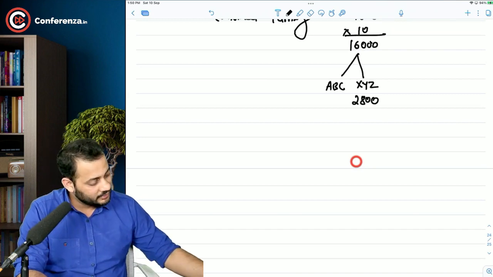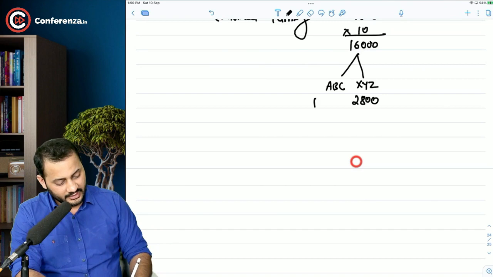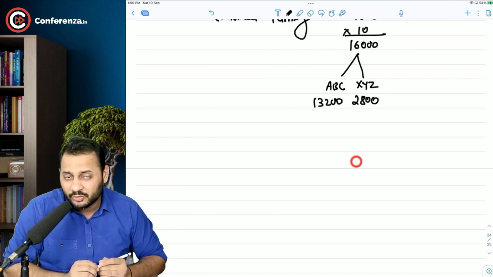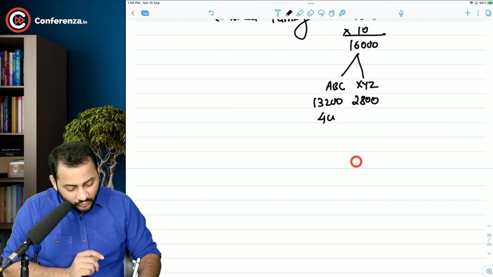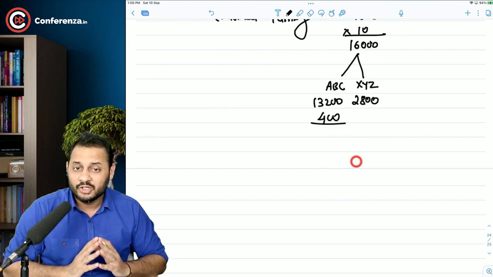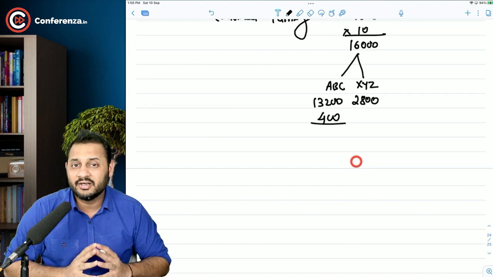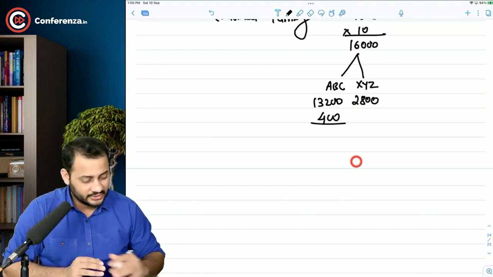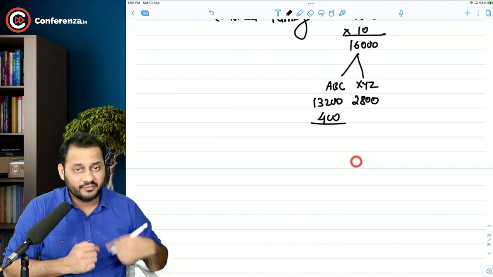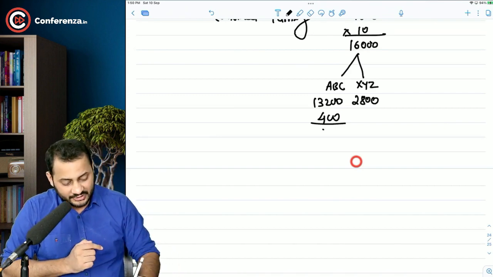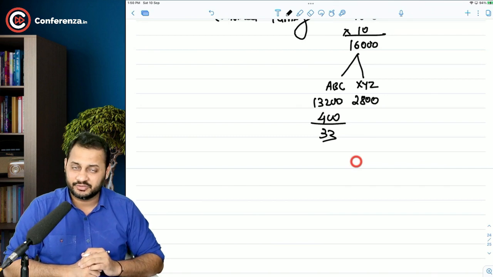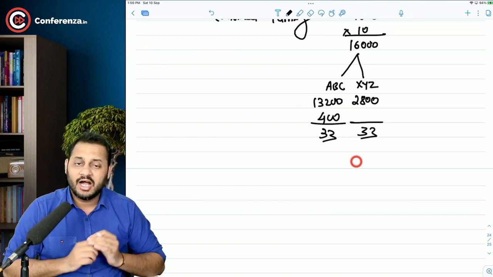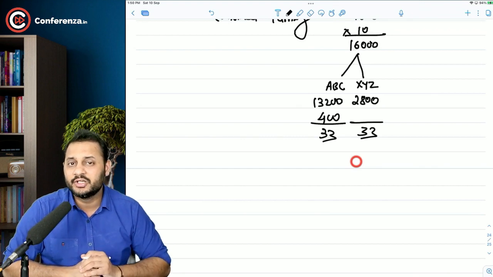And the balance amount can be kept by ABC Limited shareholders, and those shareholders are 400 in number. Try to understand. Those shareholders are 400 in number. We are not giving any new share to the existing shareholders, right? So the market price after the merger has to be 33 for each share. And if it has to be 33 for each share, how many new shares should be distributed to XYZ?